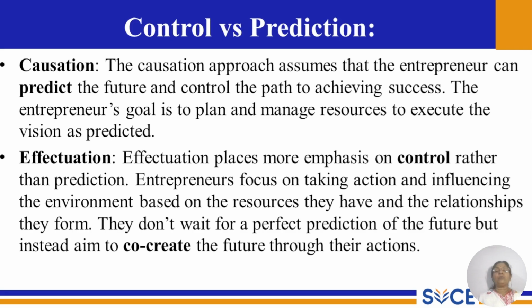Next one is control versus prediction. The causation approach assumes that the entrepreneur can predict the future and control the path to achieving success. The entrepreneur's goal is to plan and manage resources to execute the vision as predicted, whereas effectuation places more emphasis on control rather than prediction.